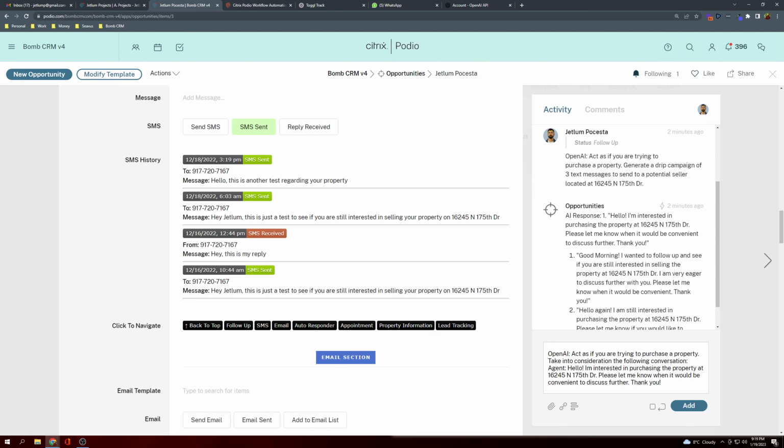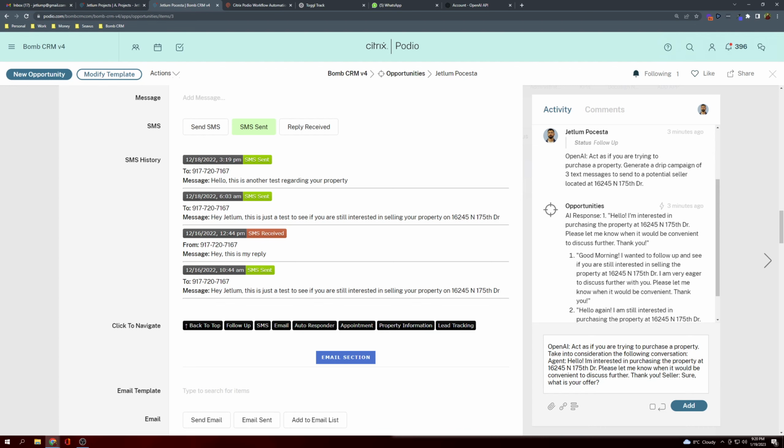Hello, I'm interested in purchasing the property. Please let me know. Okay, thank you. And the seller says, okay, sure, what is your offer? Just understand I'm not adding any spacing because of the way that it likes to receive the prompts in this format. But again, trial and error. Of course, you will be able to write it formatted as you want, but for right now we're just keeping it simple.